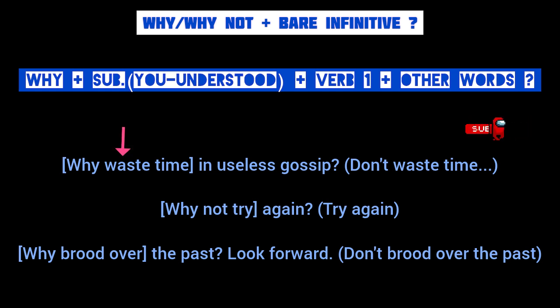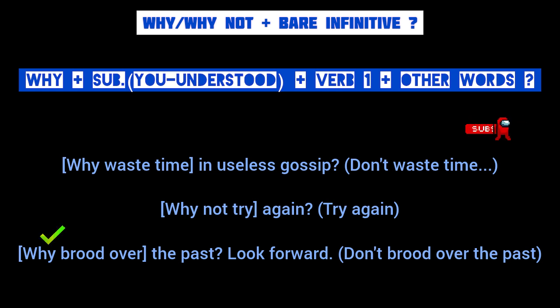Here the speaker does not intend to ask a question. He simply means to say, don't waste time. It's a piece of advice. The next example, why not try again? Look at the sentence structure. The subject you is not used here. Though there is a question mark, it does not denote a question. Here the speaker is advising someone to try again. So why not try again means try again.